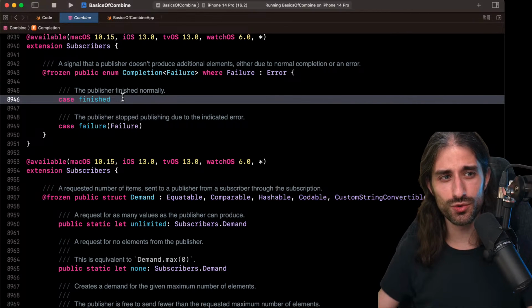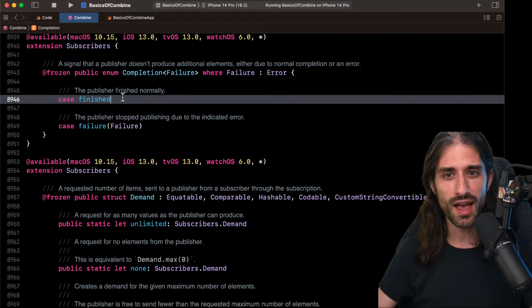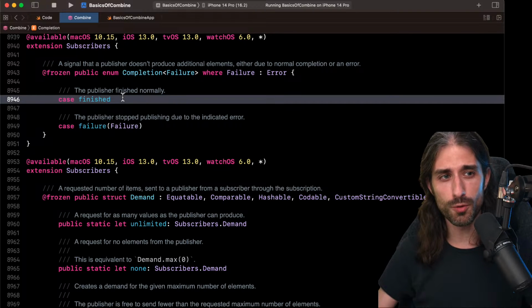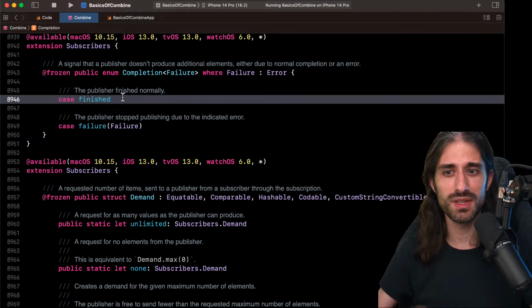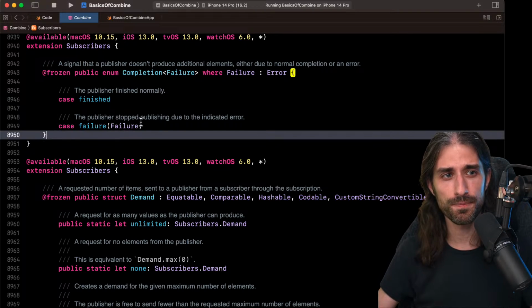In RxSwift, you're used to providing maybe 3 closures: onNext for whenever there is a new value produced, onError when there is an error, and onCompleted when the sequence has completed. In Combine, it's a bit different. You have one for the new value, and then you have one for completion, and completion is an enum which can be either normal completion or failure.